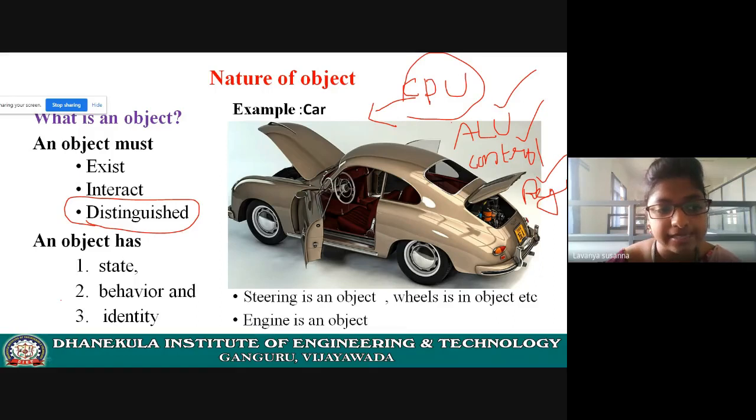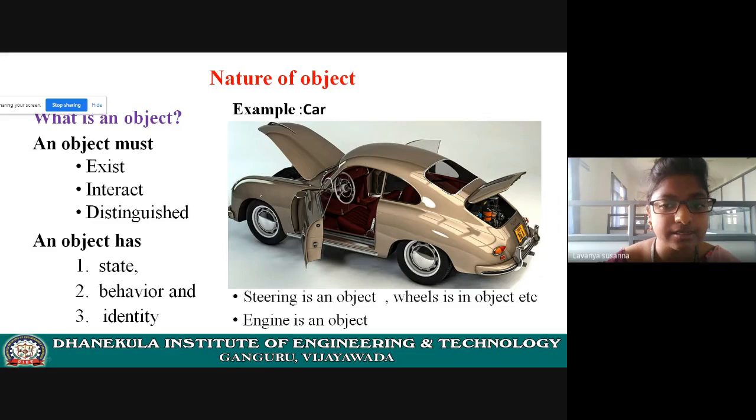Okay. Next, every object has a state, behavior, identity. What is meant by state? Students, are you listening? An object has a state, behavior, identity. What is meant by state?